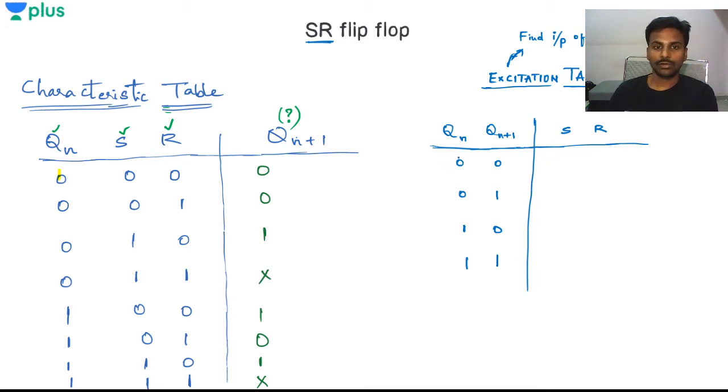So for 0 0, Qn is 0, Qn plus 1 is 0. What do I exactly have? Qn is 0, and Qn plus 1 is 0. So these two cases basically have Qn 0 and Qn plus 1 as 0. Now tell me, in these two cases, what is the value of S and what is the value of R? I have the S value constant as 0 itself.